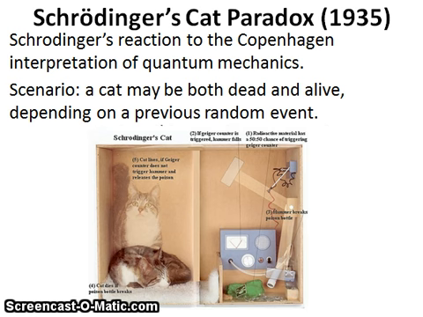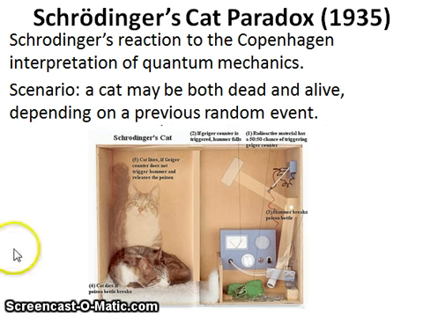So that's when Schrödinger comes up with this cat paradox, and I love this cat. It looks just like my cat. This cat paradox states that the cat may be both dead and alive depending on a previous random event. Now, how can a cat be dead and alive at the same time? That's crazy, right? Well, this is what happens.